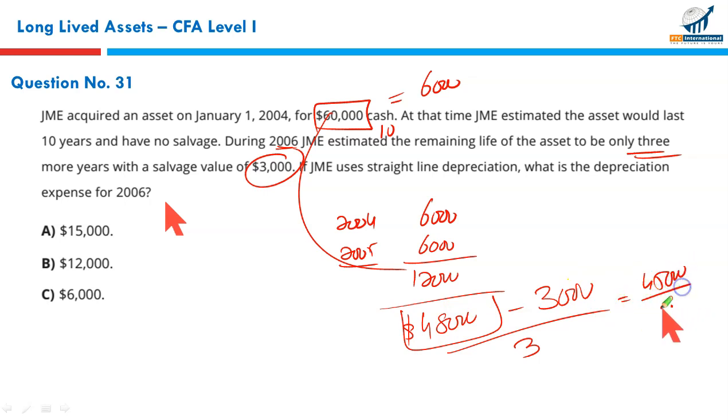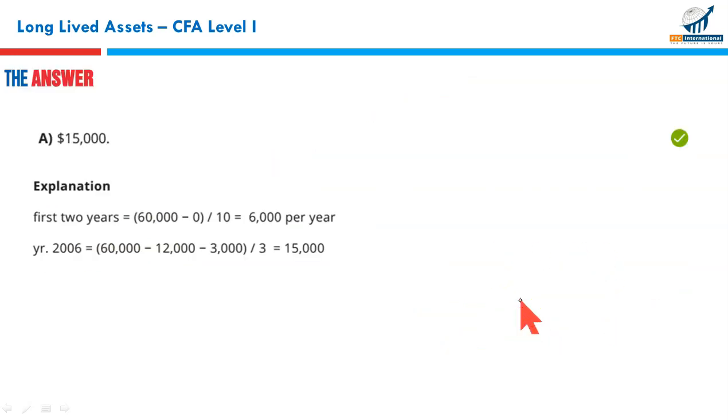That is the depreciable base upon 3. It means every year the depreciation from 2006 onward will be 15,000. For 2006, 7 and 8, an asset will be reduced to its salvage value. So that makes A to be the correct option, and A it is.